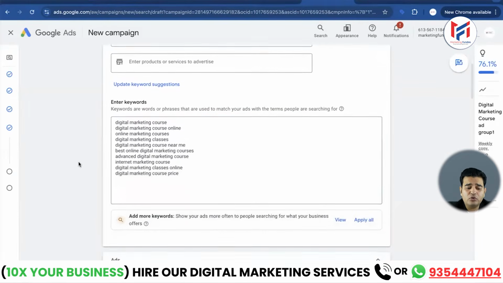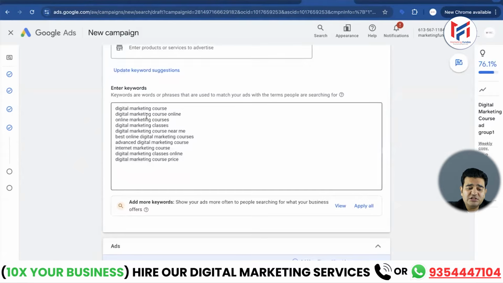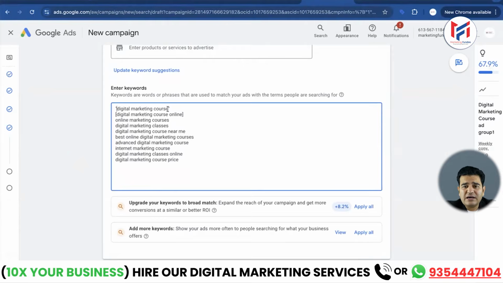How will I do the keyword selection in this, friends? How to choose keywords? I'll be doing that selection according to the digital marketing course. I have put this keyword in inverted commas here. It is called phrase match. What is its purpose? Here I have entered digital marketing course. Now if someone enters something like best digital marketing course in India, then will my keyword show up in the search? It will absolutely show up because digital marketing course is mentioned there. If someone enters like digital marketing course online with certification, then will my keyword show up? Absolutely, because it's mentioned in the beginning.